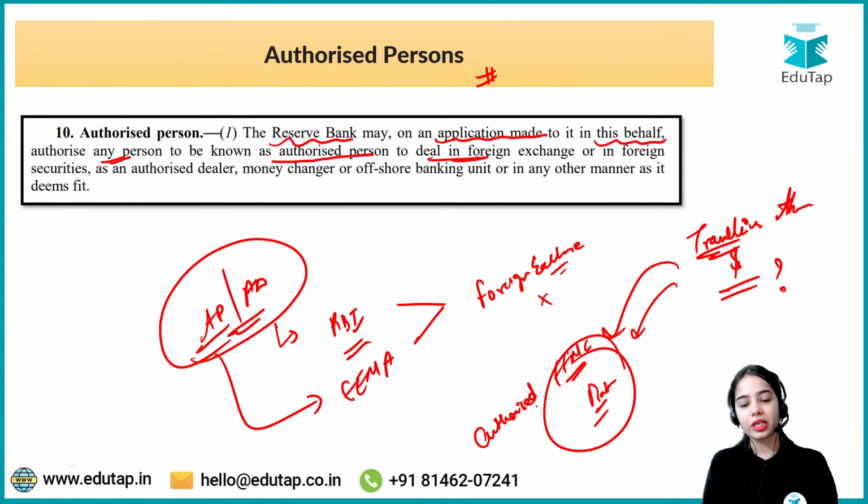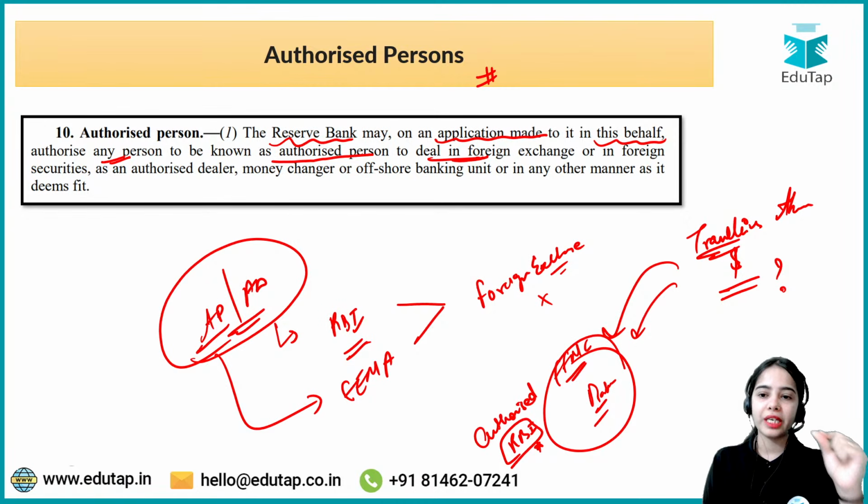That means they are authorized by the RBI. They are authorized by the RBI to deal in foreign exchange, to buy or sell foreign exchange. So basically, the basic definition of an authorized person is that they are authorized by the RBI under the Foreign Exchange Management Act to be able to deal in foreign exchange or in foreign securities as an authorized dealer.